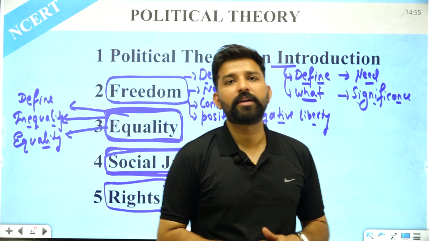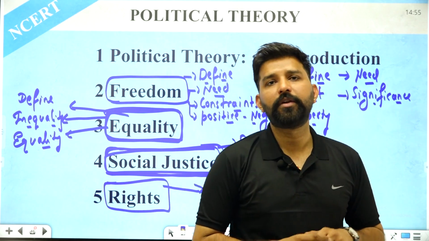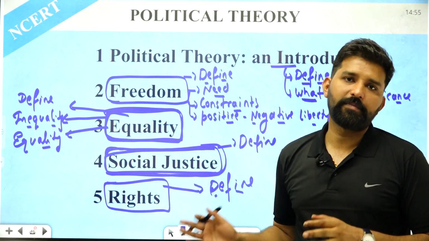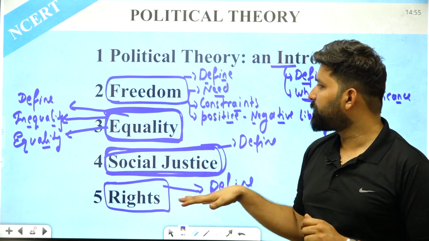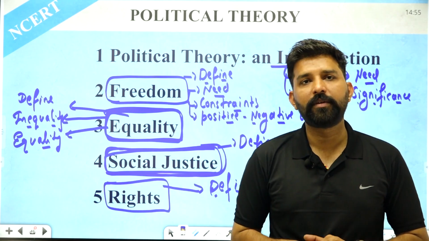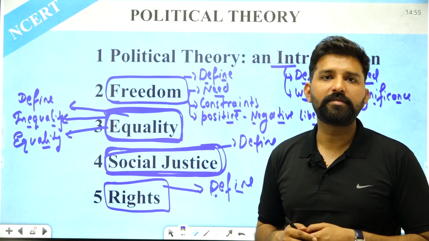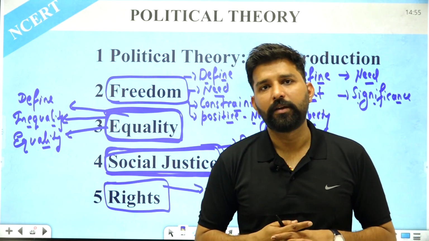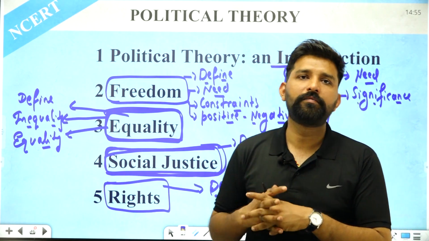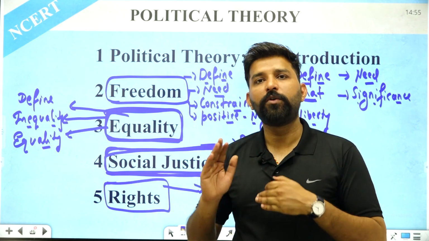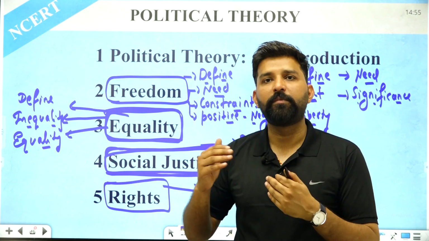We are going to understand what the duties are, and what the different kinds of duties are which we have to obey, in chapter number 5. So these are the 5 chapters, and I gave you a brief introduction about these chapters. In our next lecture, I will give you the brief introduction of the remaining 3 chapters: citizenship, nationalism and secularism. And after understanding all of these in a brief manner, we are going to start all of the chapters one by one.